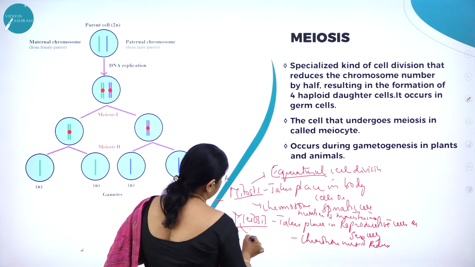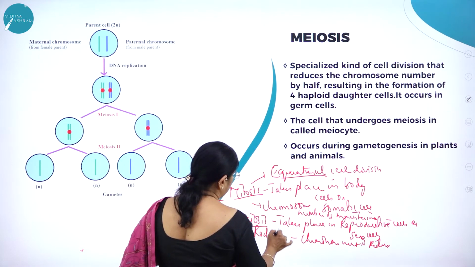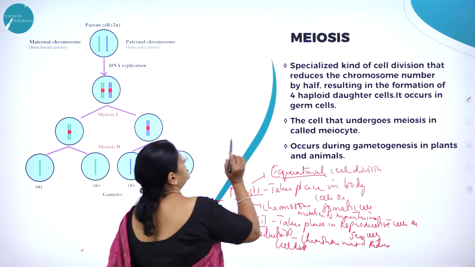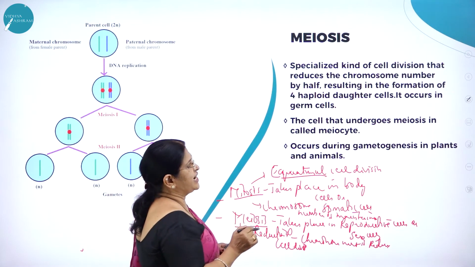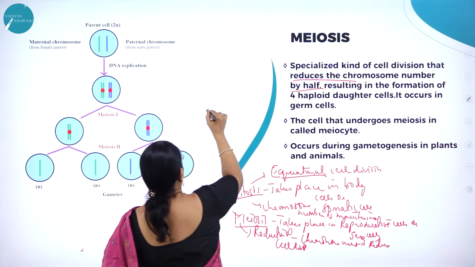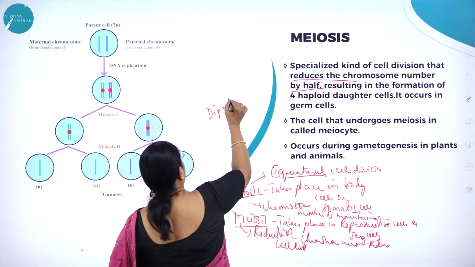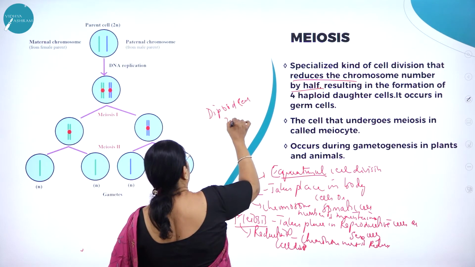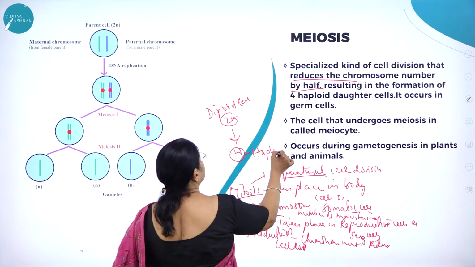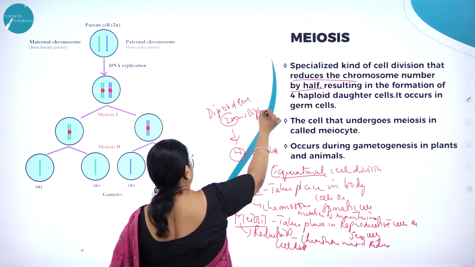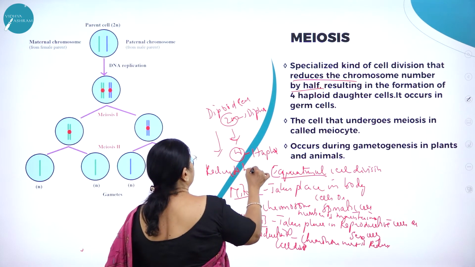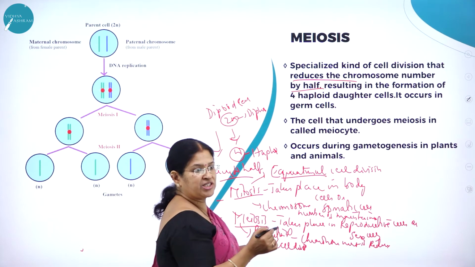Meiosis is called reductional cell division. Meiosis is a specialized kind of cell division that reduces the chromosome number by half. So if a diploid cell, the body cell will be diploid, 2n, it will be reduced to n. This is called haploid and this is called diploid. So it is reduced to half, hence it is called reductional cell division.